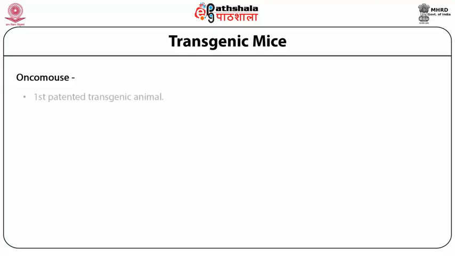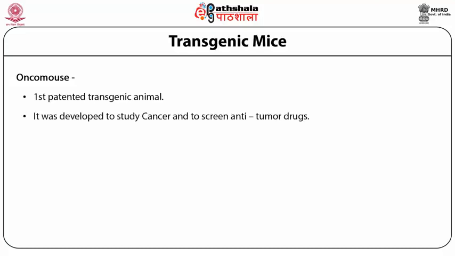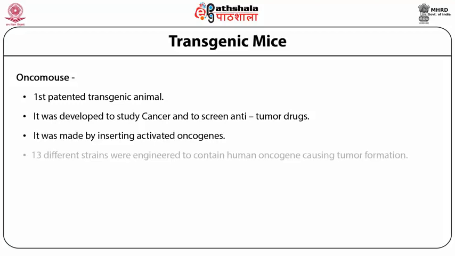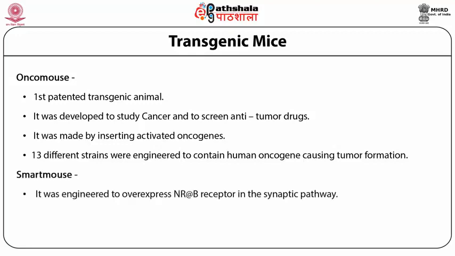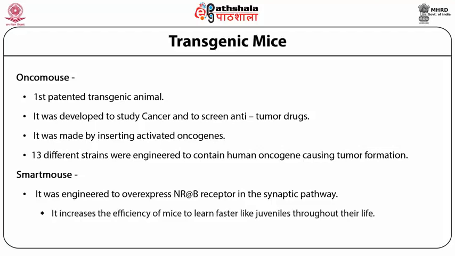Onco mouse was the first patented transgenic animal. It was developed to study cancer and to screen anti-tumor drugs. It was made by inserting activated oncogenes, and 30 different strains were engineered to contain human oncogenes causing tumor formation. Next is the smart mouse. It was engineered to overexpress the NR2B receptor in the synaptic pathway. It increases the efficiency of mice to learn faster like juveniles throughout their life.